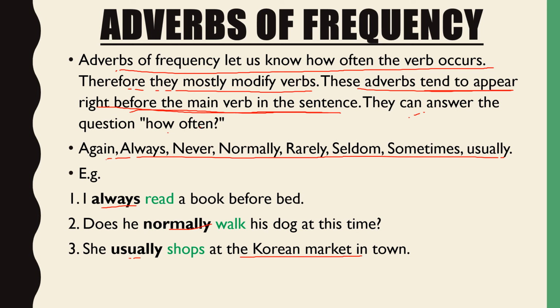She usually shops at the Korean market in town. So here we are getting answers for the question how often. All these words, always, normally, usually, and see here, daily, are adverbs of frequency. See here, the last example. They deliver the newspaper daily. How often do they deliver the newspaper? They deliver the newspaper daily. So this is adverbs of frequency.